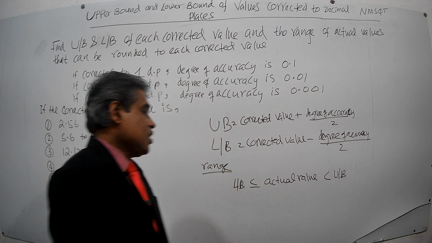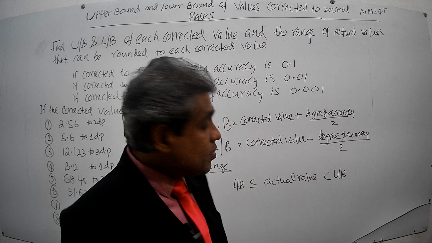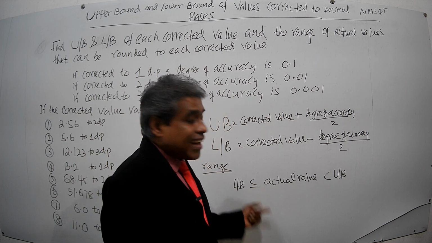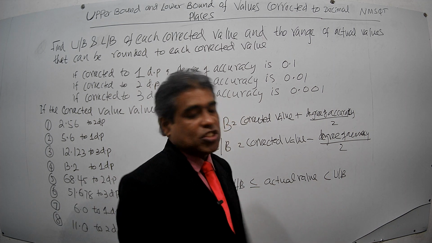After finding the upper bound and lower bound of a corrected value, that corrected value will be a representative value for every value in this range.